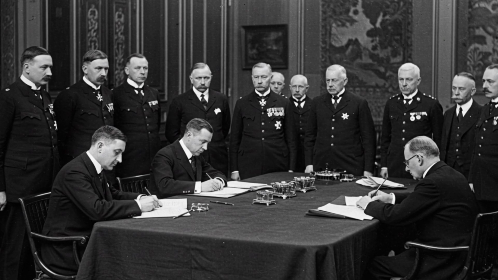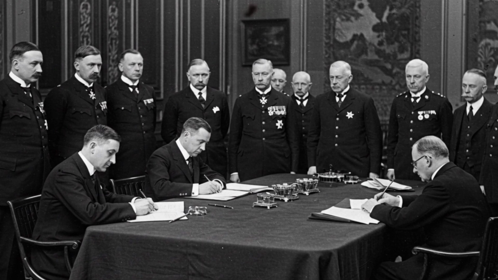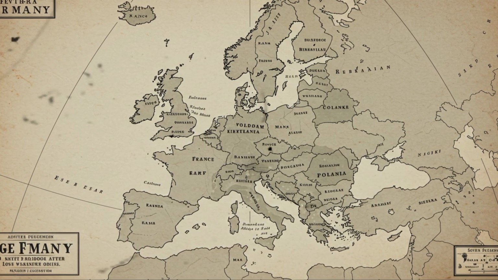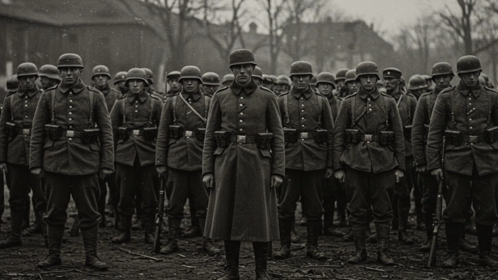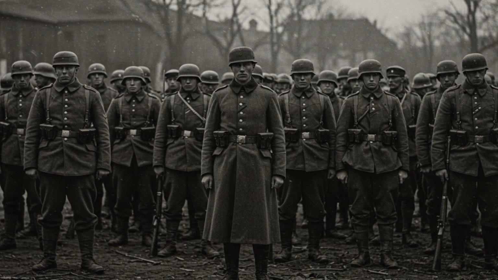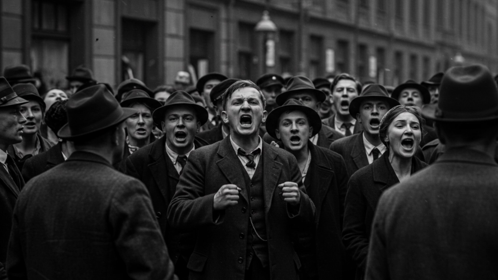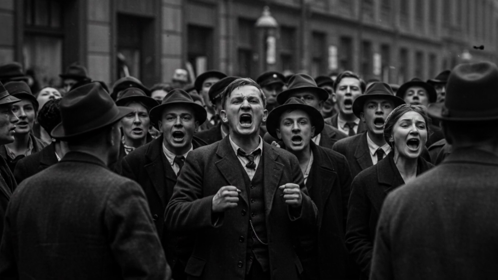After World War I, Germany was forced to sign the Treaty of Versailles in 1919. This treaty was extremely harsh. Germany had to pay huge reparations, lost important territories, and its army was reduced to only 100,000 soldiers. The country was also banned from having submarines and an air force. This humiliation created deep anger among the German people. That anger later gave power to extremist leaders like Adolf Hitler.